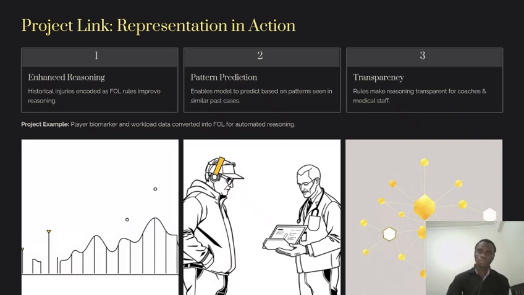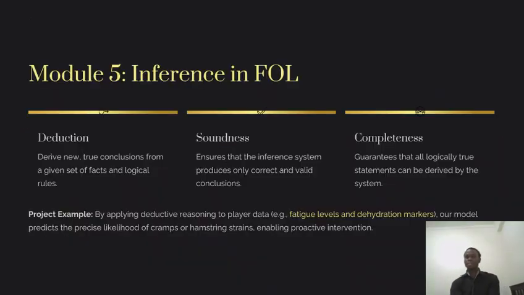So if I talk about inference in first order logic, inference simply means getting new conclusions from the existing data we have. AI systems are designed to ensure that this reasoning is both sound and complete. By sound, I can relate it to the system never drawing false conclusions from true premises.